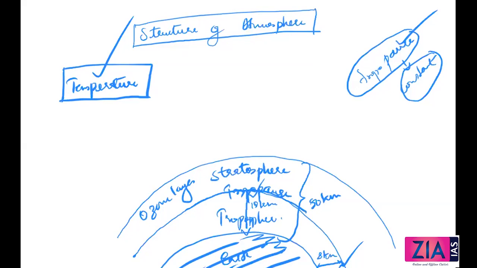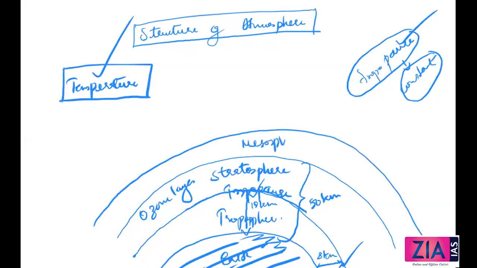Then above stratosphere, we have another layer called mesosphere. Okay, so troposphere, stratosphere, mesosphere. Mesosphere extends to about 80 kilometers from the Earth's surface. About 80 kilometers.